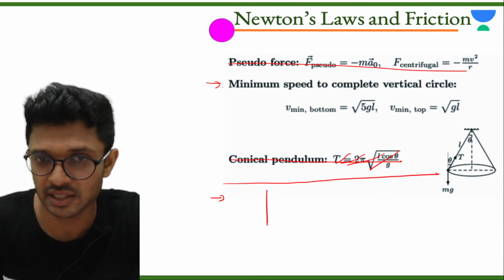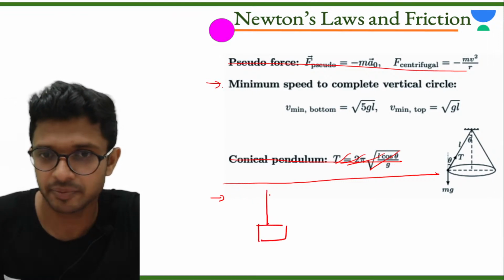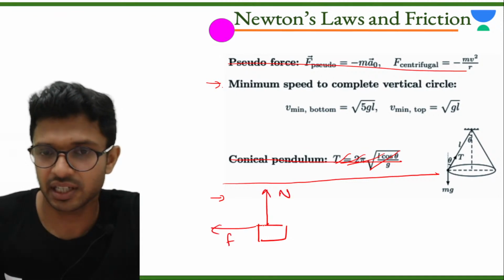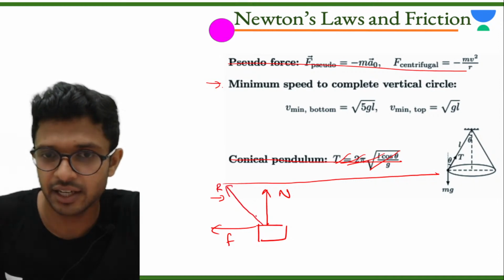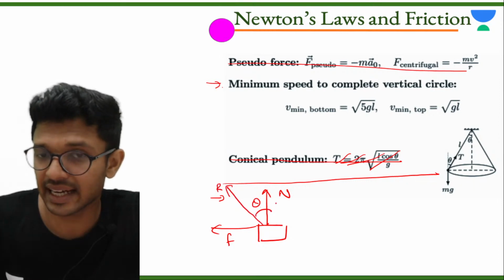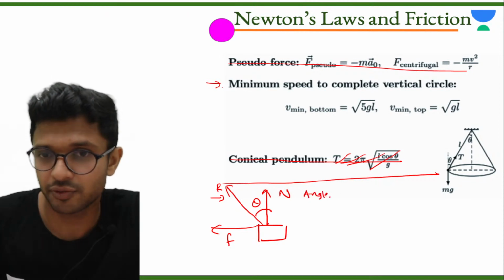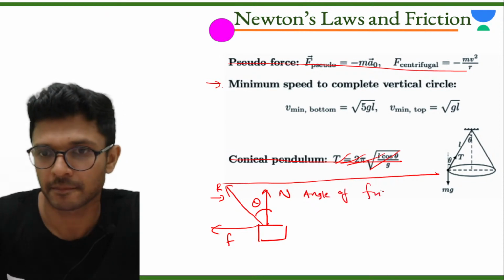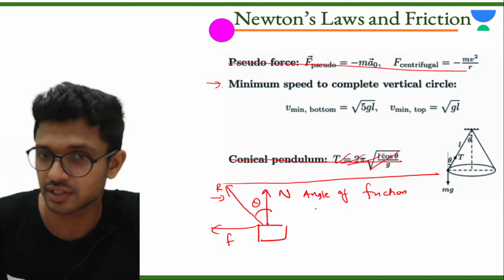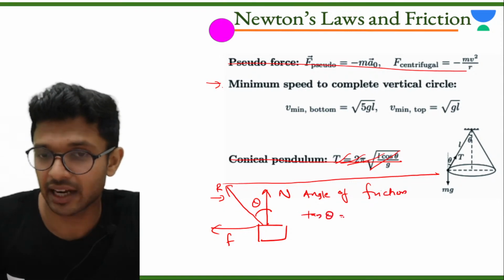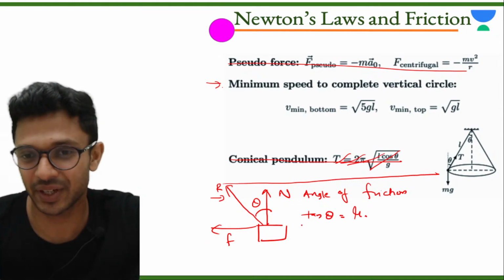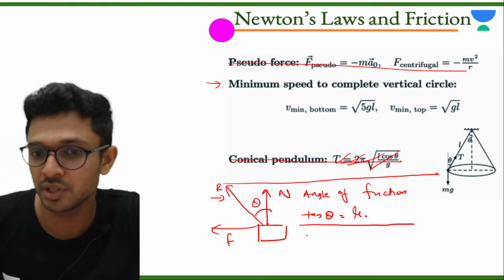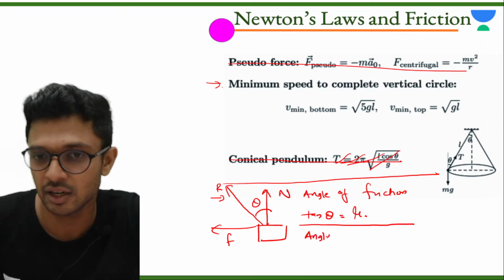Next, what we call angle of friction. Angle of friction is, let's say we have a body. Okay, this is the normal force. Let's say this is friction. If you add this normal force and friction, let's say you get a resultant R. Can you see this angle theta? This angle is the angle of friction. Okay, ये angle होता है angle of friction, and tan of angle of friction will be equal to mu.